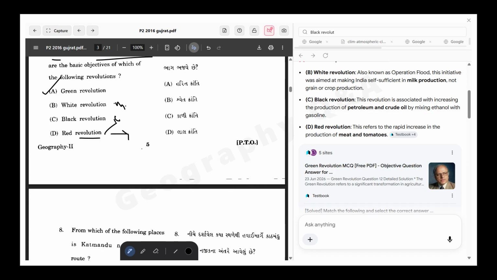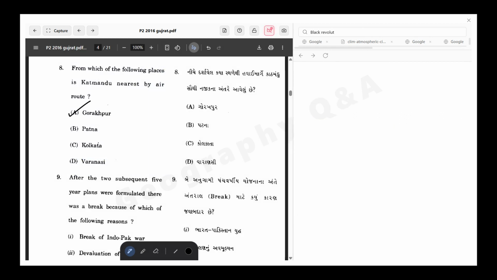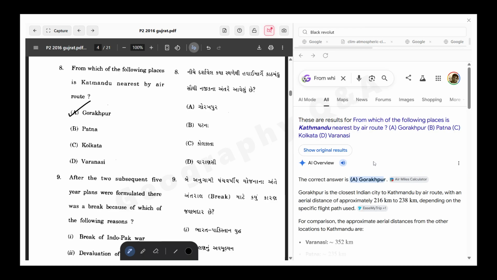Now coming to the next question: which of the following places is nearest to the route of Kathmandu? Which of the following states is near Kathmandu? So Gorakhpur should be the correct answer, followed by the other states.